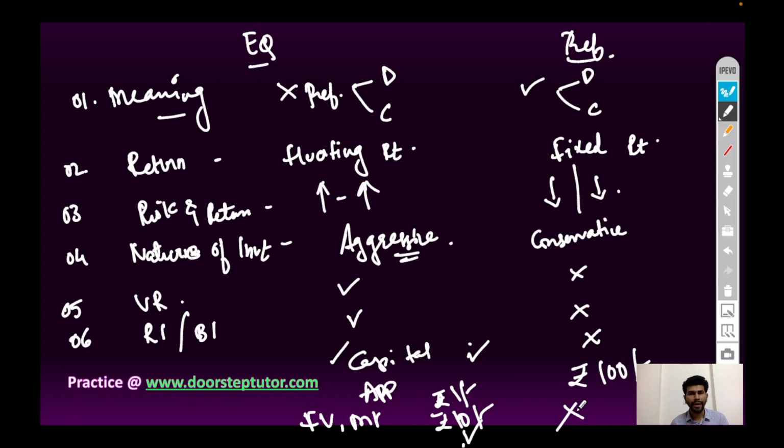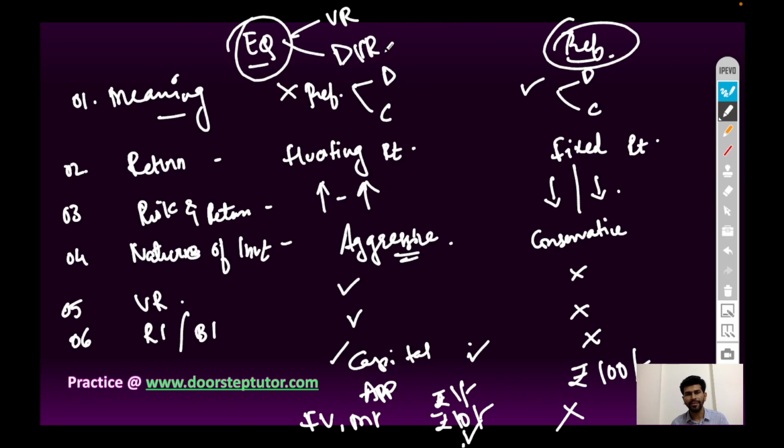And last, types of equity shares and types of preference shares. There are two types of equity shares: with normal voting rights and differential voting rights. Types of preference shares are cumulative, non-cumulative, participating, non-participating, convertible, non-convertible, redeemable, irredeemable.